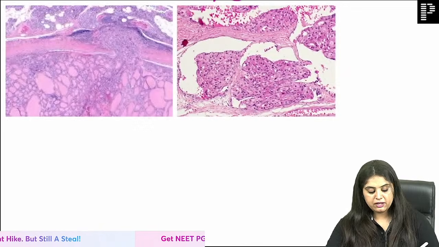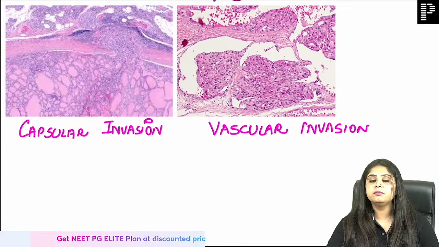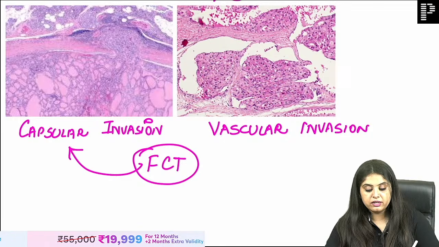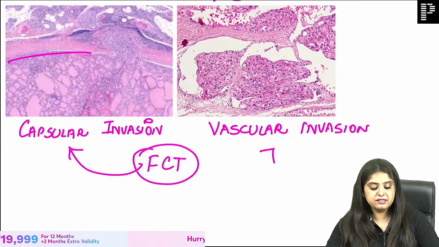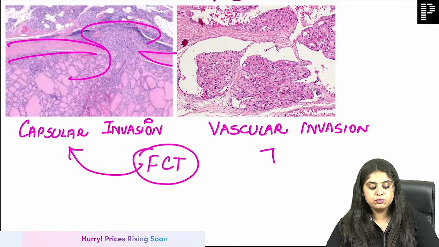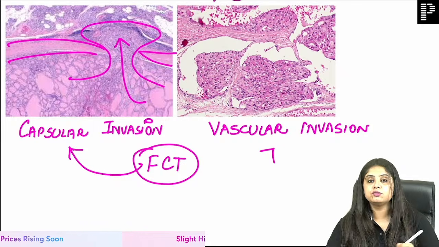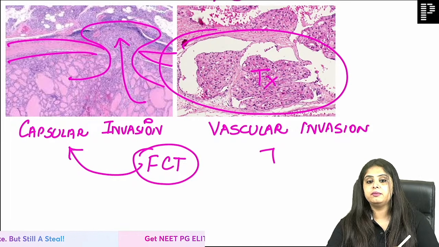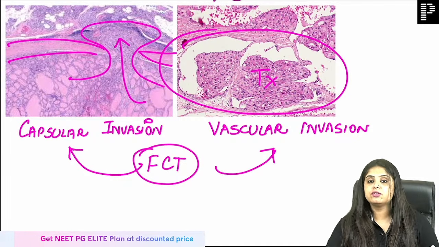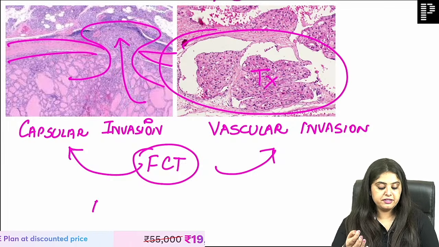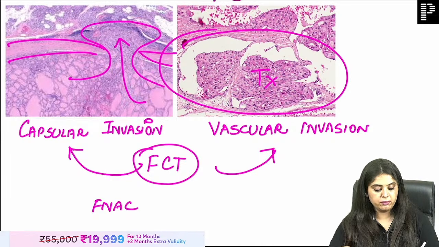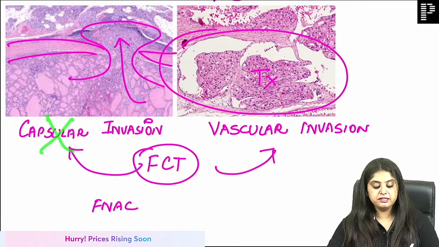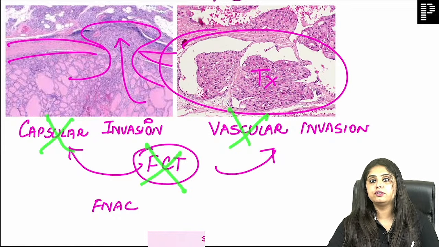Why can follicular thyroid cancer not be diagnosed on FNAC? Because there are 2 criteria for follicular carcinoma thyroid. One is that the capsule has to be invaded, the tumor has to come out of the capsule. And second, blood vessel: can you see the tumor is sitting inside a blood vessel? So vascular invasion also has to be there. A tiny little FNAC needle will not be able to take out the full thyroid capsule, full blood vessel. So if I can't see these two things, I can't give a diagnosis of follicular carcinoma.